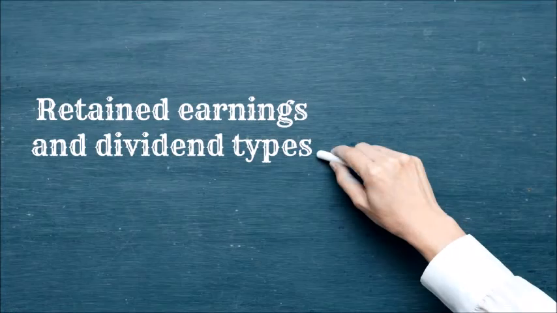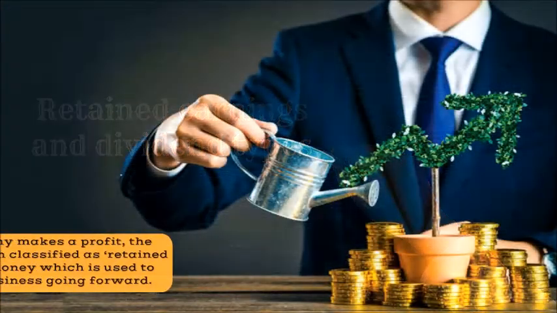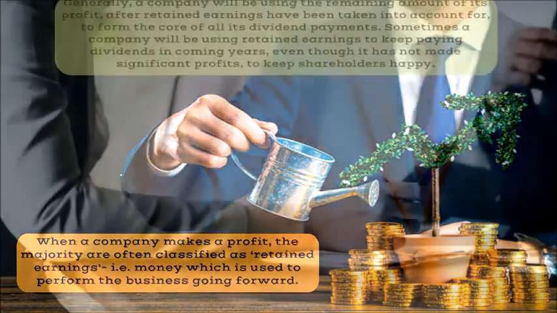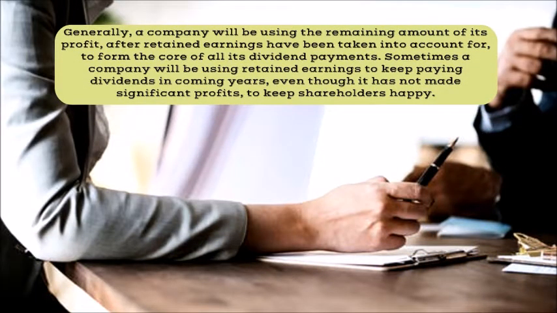Retained earnings and dividend types. When a company makes a profit, the majority is often classified as retained earnings, that is money which is used to run the business going forward. Generally, a company will use the remaining amount of its profit, after retained earnings have been taken into account, to form the core of all its dividend payments. Sometimes a company will use retained earnings to keep paying dividends in coming years, even though it has not made significant profits, to keep shareholders happy.